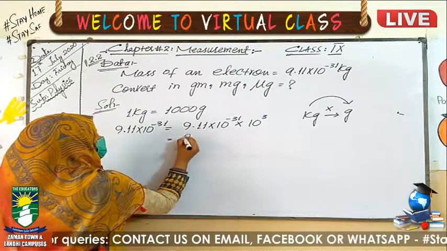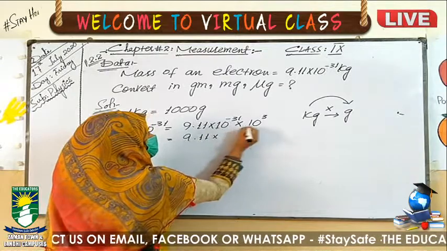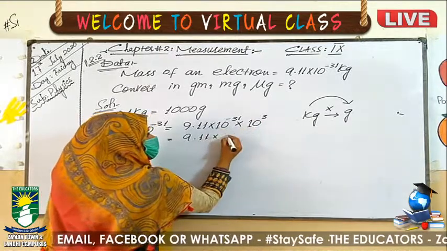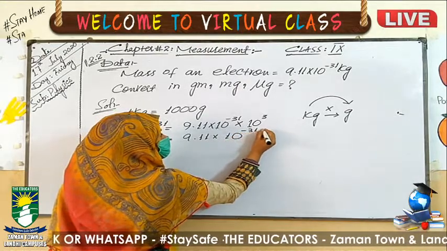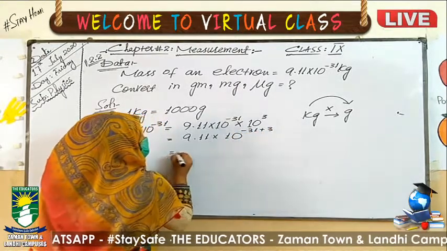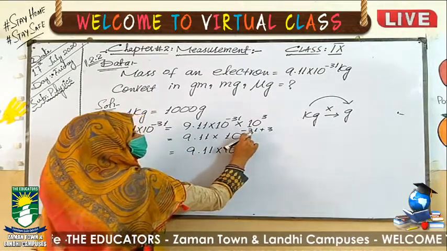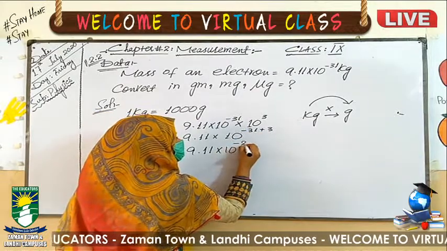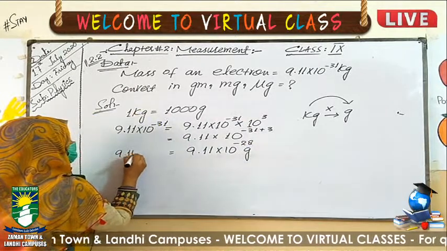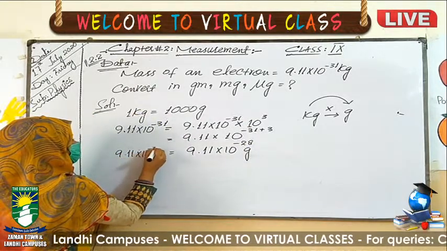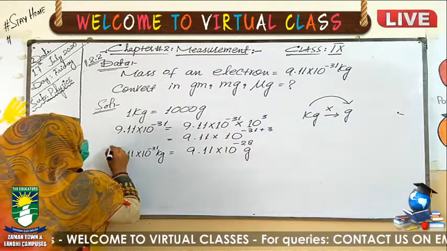Now, what will happen? That's 9.11. The bases are the same, that is 10 and 10. You will write the 10 once. Then the powers will be summed together: minus 31 plus 3, which is minus 28. So 9.11 exponent minus 31 kilogram is equal to 9.11 exponent minus 28 gram.